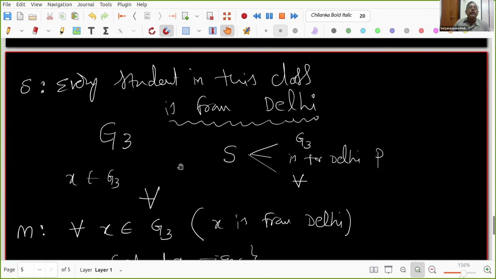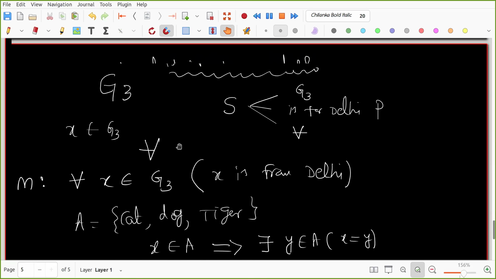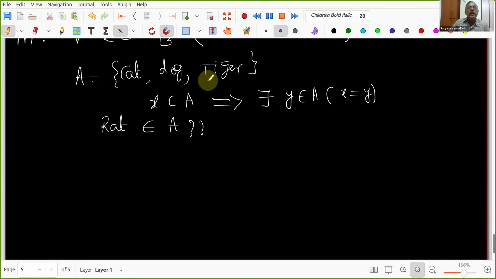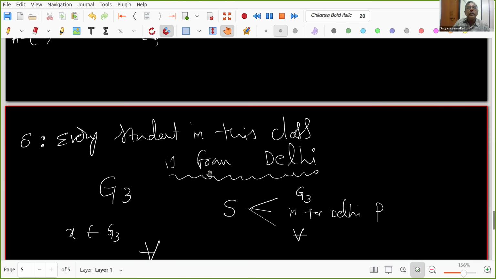So how do I show this is false? To show it is false, what do I have to show? That there exists a student in this class who is not from Delhi. So what is that statement to this statement?